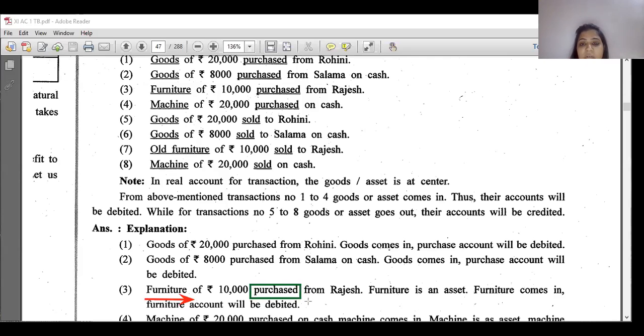So Rajesh is a credit transaction because the name of a person is given. But when we purchase anything other than goods, it is treated as an asset. So here your furniture becomes an asset.